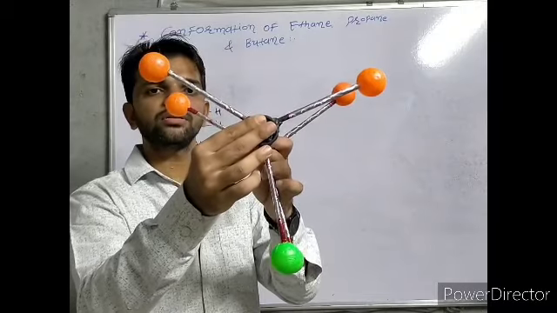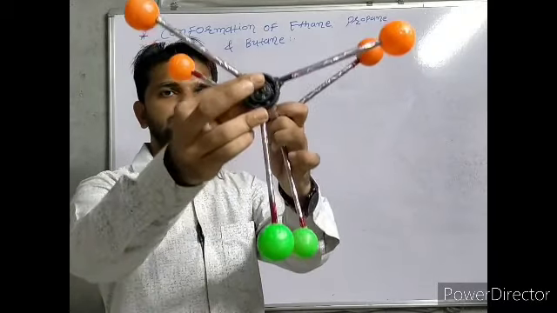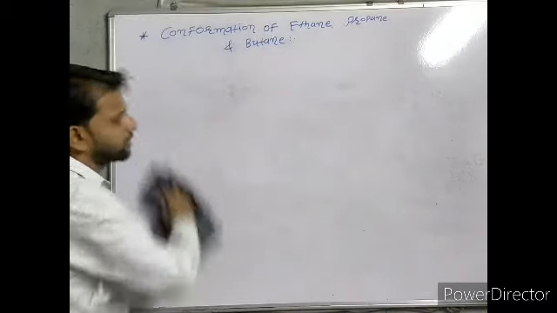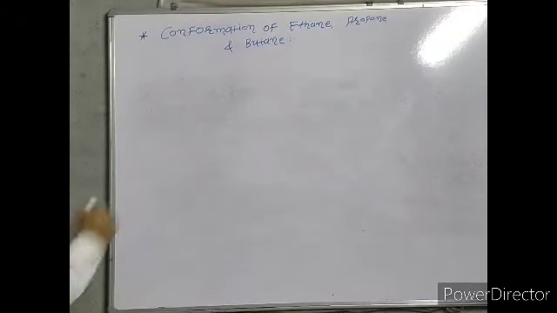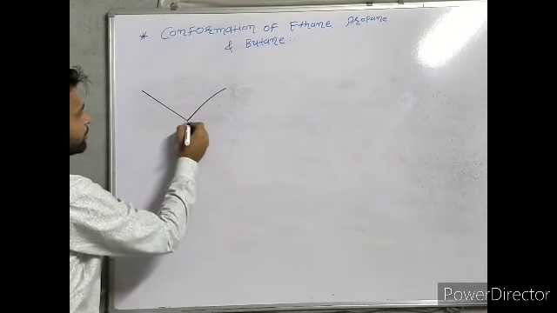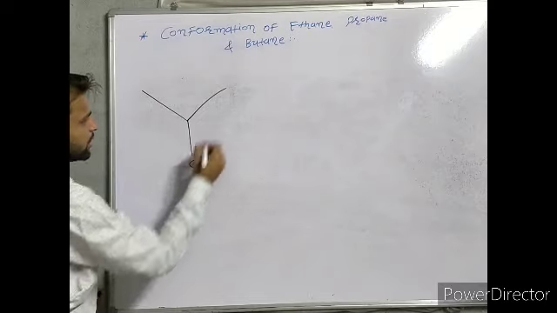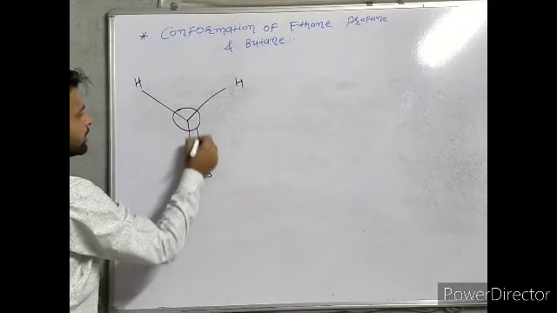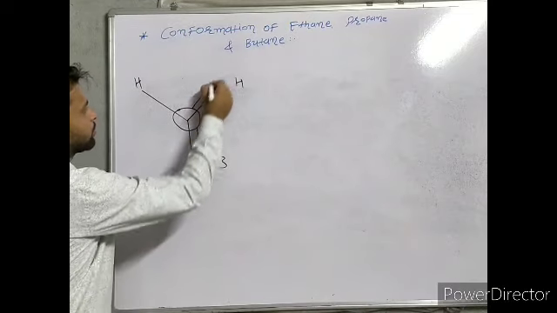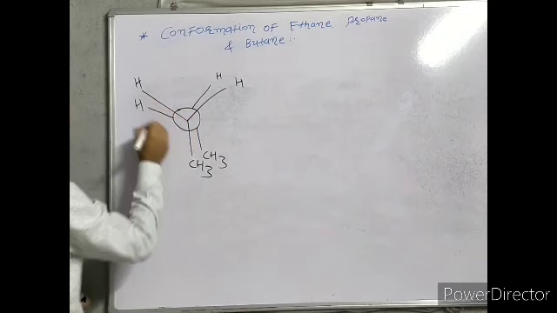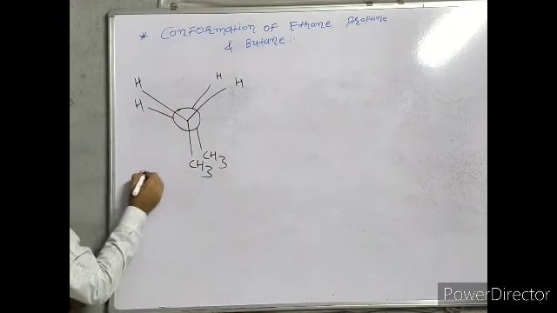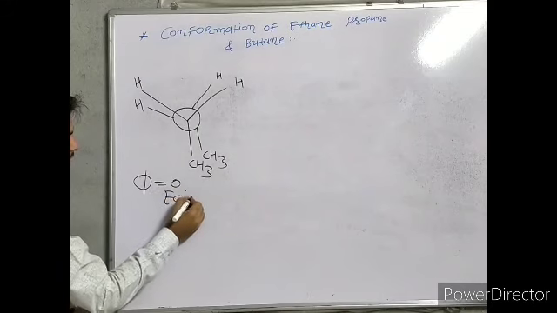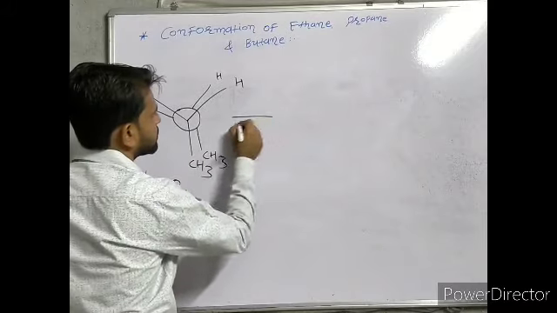This is the front carbon, and we can write this structure like this. We directly write the Newman eclipse structure. This is the front carbon. At the front carbon, CH3 at the downside, hydrogen and hydrogen at right and left, and here also CH3 at down, hydrogen and hydrogen at left. Here phi is equal to 0. This structure is known as eclipse.